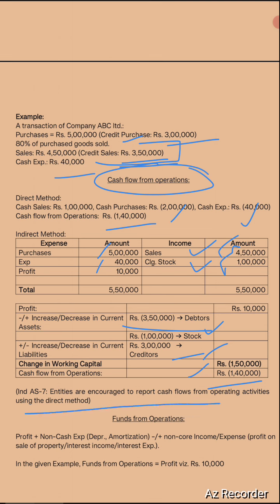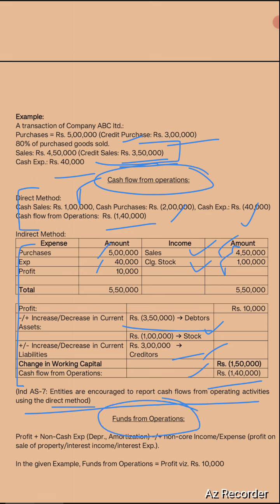Ind AS 7 encourages the organization to report cash flow from operating activities using the direct method, because direct method is more simple. It gives a comprehensive picture of the transaction. Sometimes indirect method may be very vague, because we may not know what actual cash sale or cash purchase has happened, whereas the direct method is a very clear-cut picture giver.